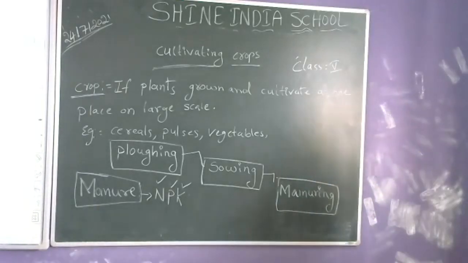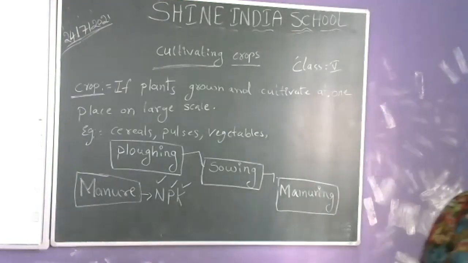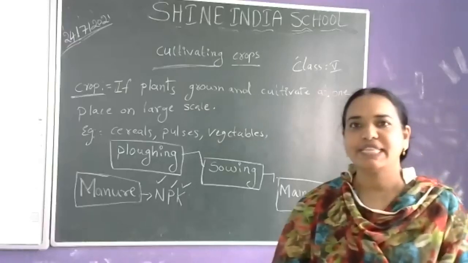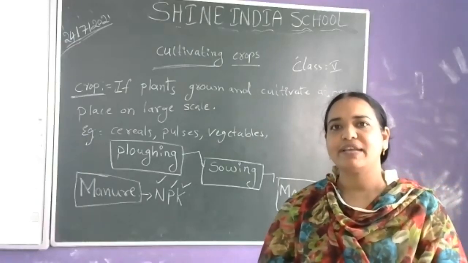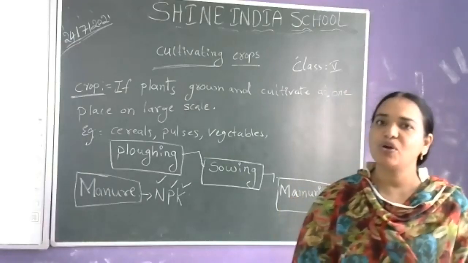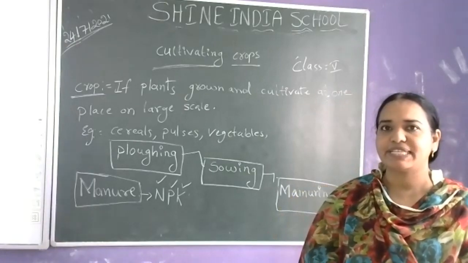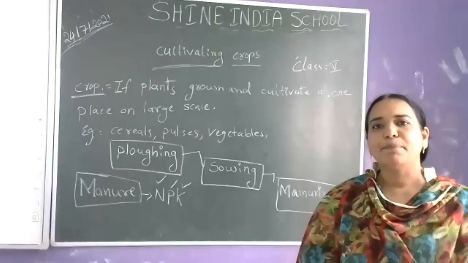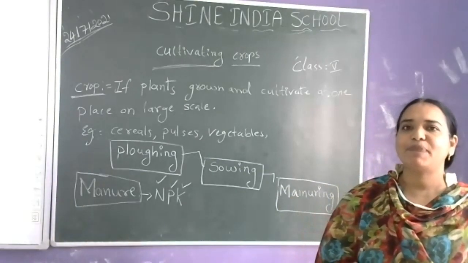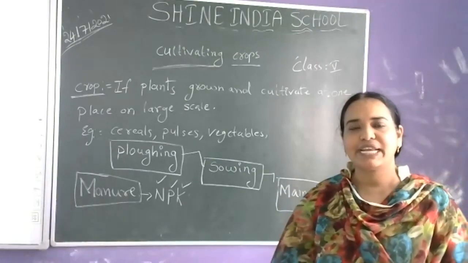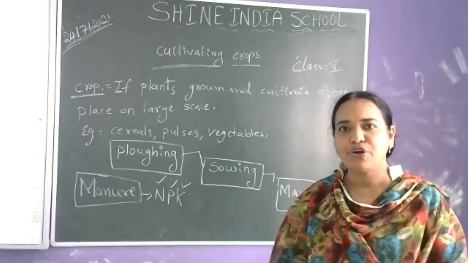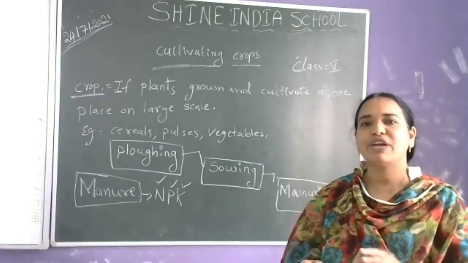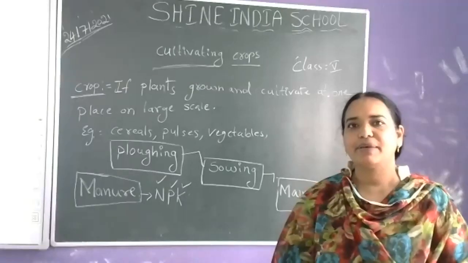Organic fertilization. Manure is nothing but organic matter, or natural matter. We also call it natural fertilizer. By nature itself it is formed from the dead bodies of plants and animal excreta. Animal excreta we are not preparing; we get it from animals.